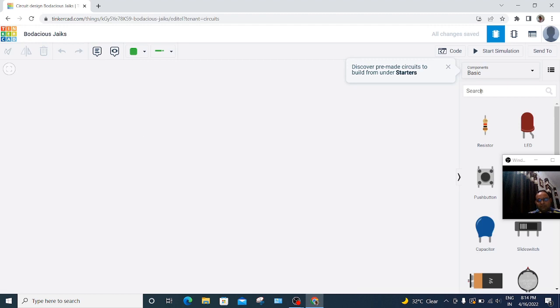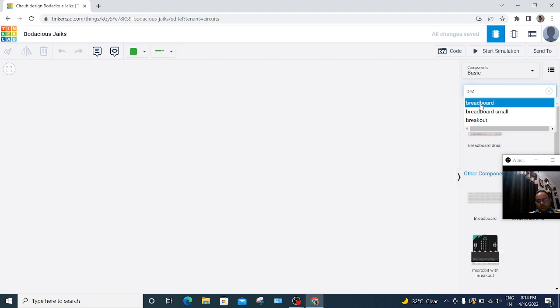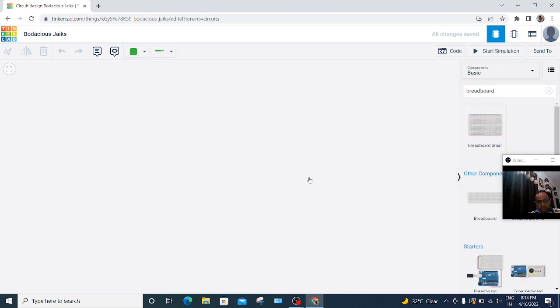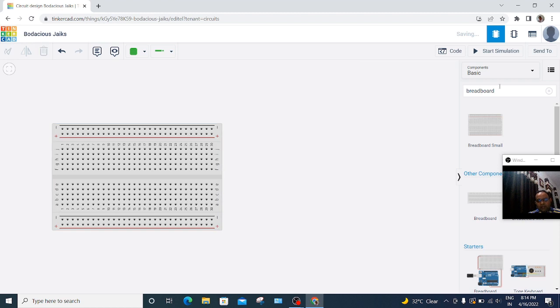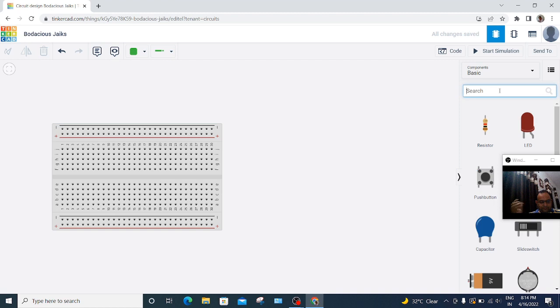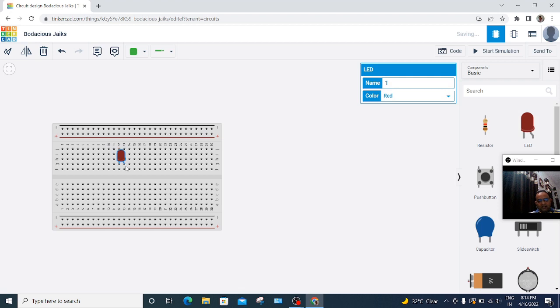So here is our terminal. You will get all the components on the right hand side. We start with a small breadboard, and then we need a simple LED, that is a PN diode, that conducts current in only one direction. Here is written cathode and here is written anode.